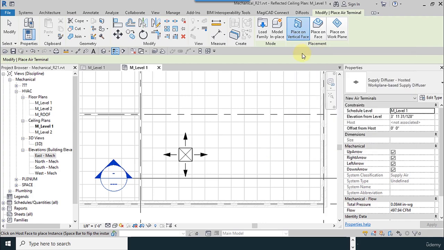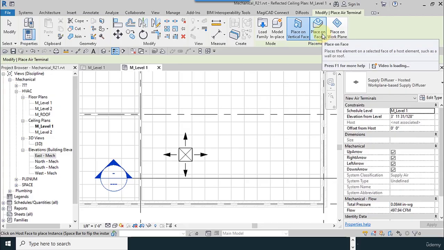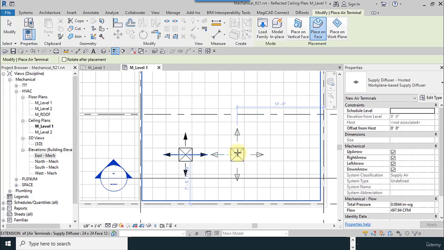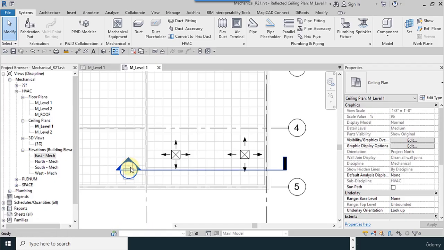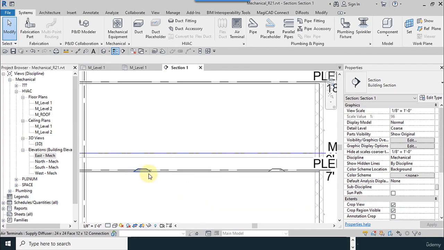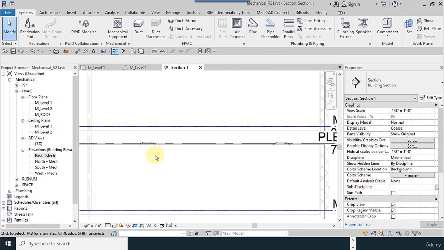Because the place on vertical face is available, I change the option to place on face. Click one time. I go to the section view. We have two diffusers here. What is the difference?